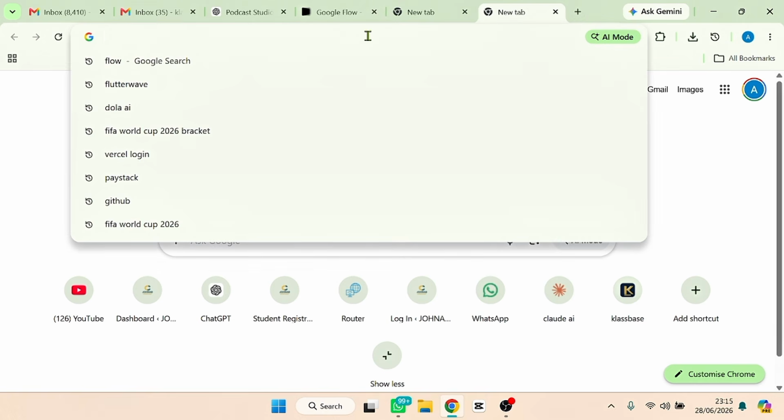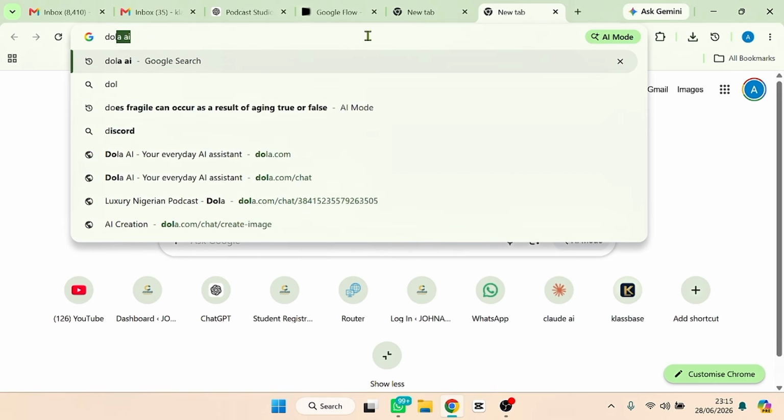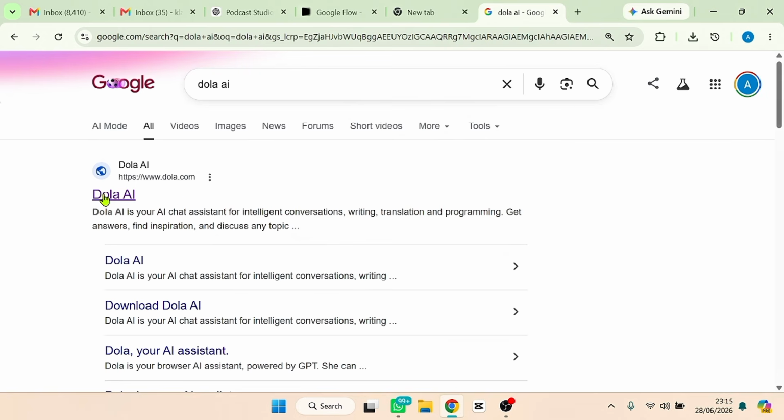So to access the AI tool, come here to your browser and then search for $AI. Okay, $AI. So go ahead and hit OK. So this first link, as you can see, this particular one, $AI.com, right?